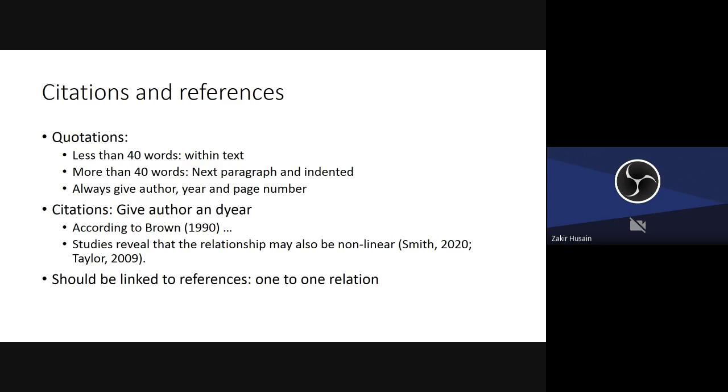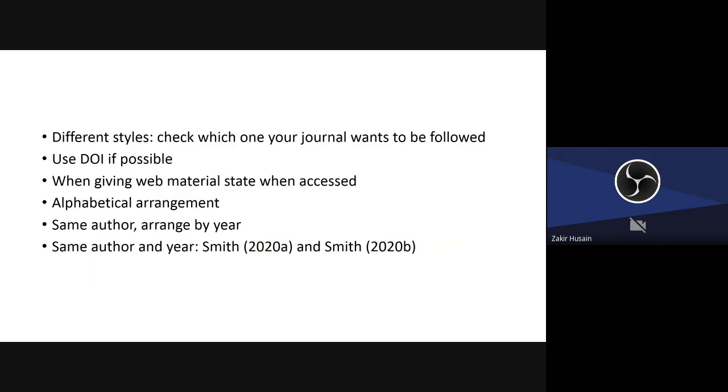Studies reveal that the relationship may be nonlinear, Smith 20 and Taylor 2009. And remember, they should be linked to references, or one-to-one relations. So when you are citing, it should come in the references, and whatever is in the references should be in the text.